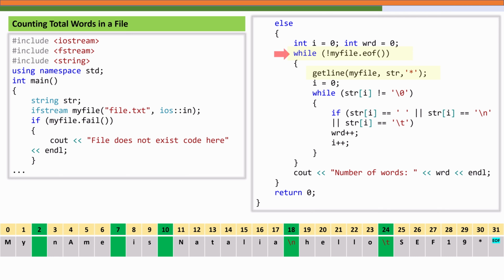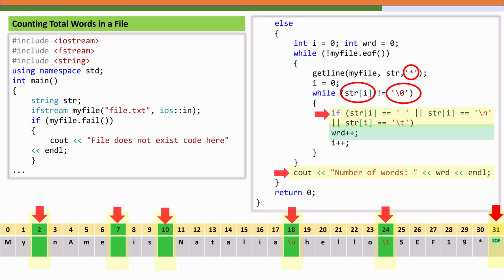Once a line is read into the string variable str, we go through each character using another while loop. So inside the loop we check if the current character is a space or a new line character or a tab. Each of these characters signals a word boundary. So we increase the word counter whenever we find one. After finishing all the lines, we simply display the total count on the screen using cout wrd.